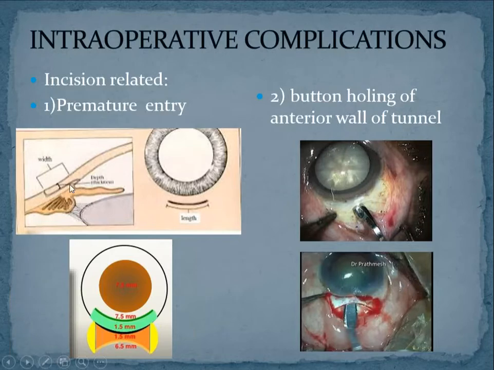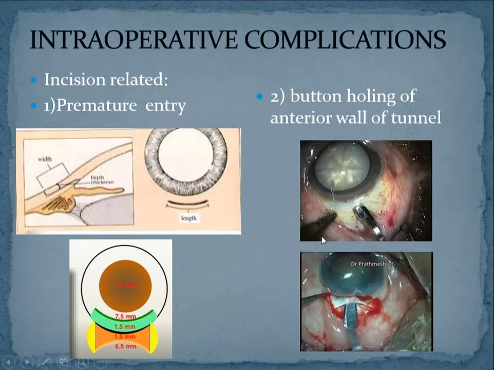So this is step 2, and then you are dipping into the anterior chamber. This is step 3. So if you miss this tunnel and if you are just going like this and entering directly into the anterior chamber, this valve effect will not be there. That is the reason in the post-operative period, you will land up in a wound leak and shallow anterior chamber. Okay, so that is the problem with premature entry.